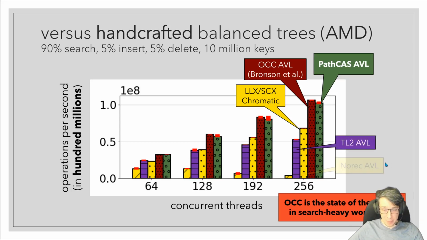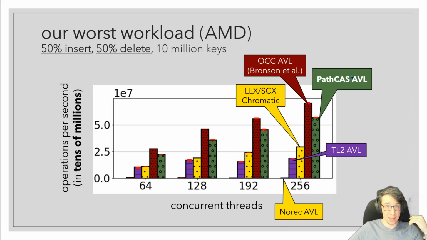And we also have some other software transactional memory-based approaches which can run because even though we don't have hardware TM, these just use software. Okay, so we're a little bit slower than OCC AVL, but pretty good considering this warranted publishing a whole paper for a very complex algorithm, and this is a relatively simple technique.